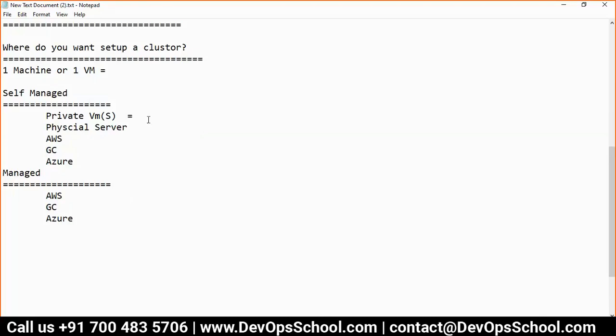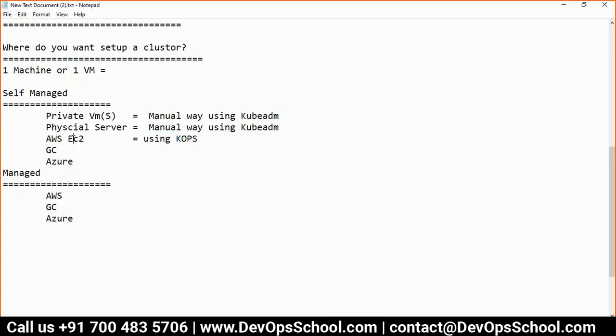So guys, if you want to set up in a private VM, you can use a manual way using kubeadm. Now the question is, what is kubeadm? Will come to that. If you want to set up in a physical server, we are using kubeadm again. If you want to set up on EC2 instances and stuff like that, you can use kOps. Very good tool actually. By the way, you can use kubeadm here also. I'm not saying you cannot use.